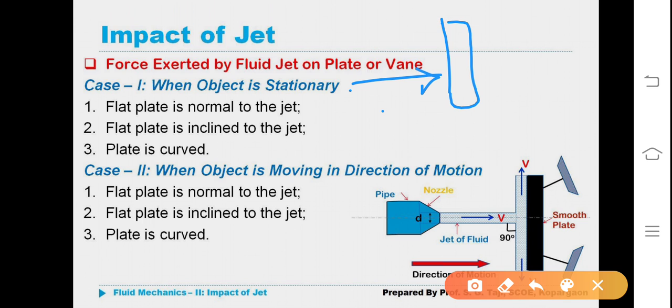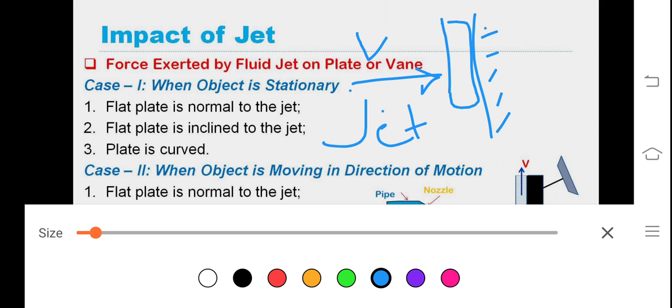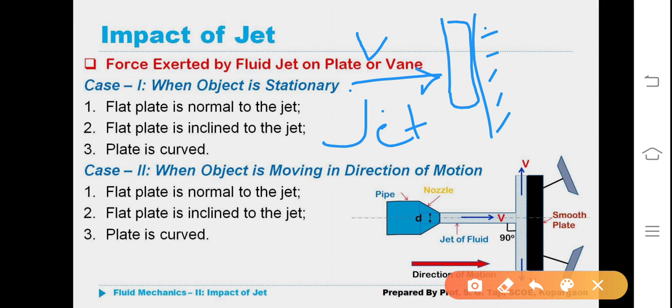A jet of water with velocity v strikes the vane or plate, which is fixed in position. The flat plate can be inclined to the jet. This can be kept inclined also. How? In this way. You see, with another color I will draw the sketch. The plate is inclined to the jet of water through an angle, say theta. It can be kept inclined.